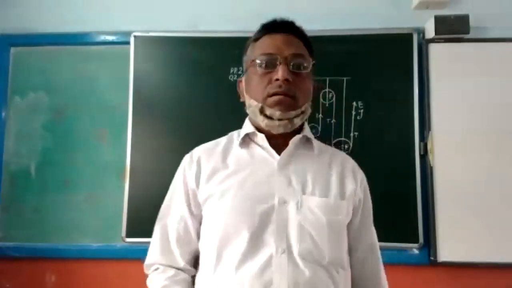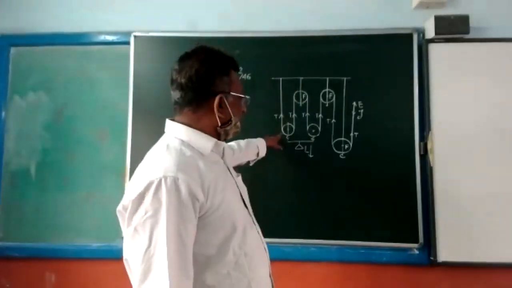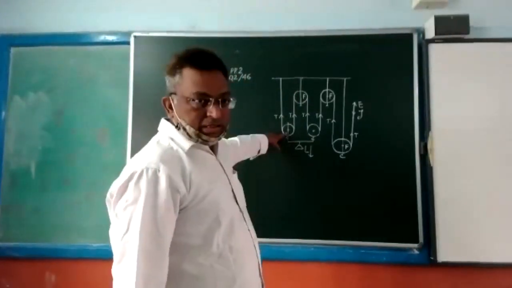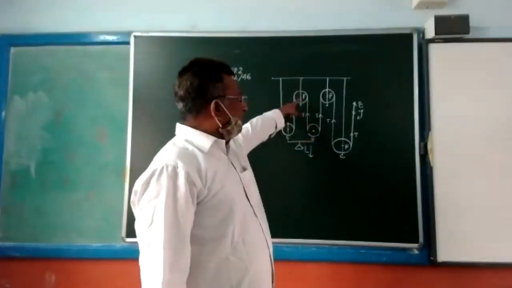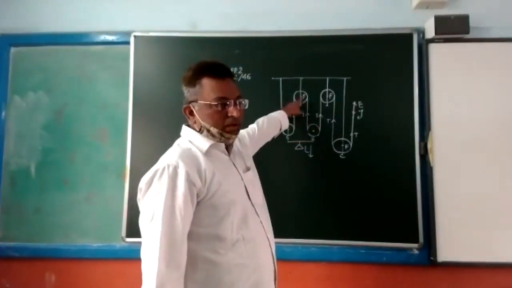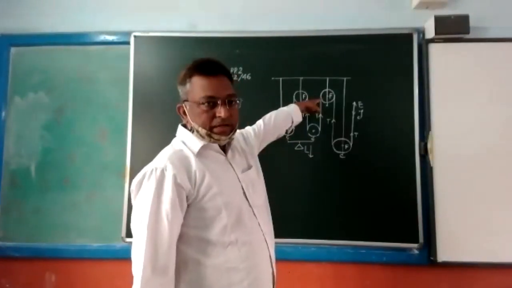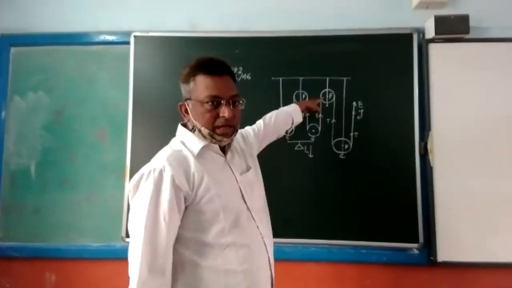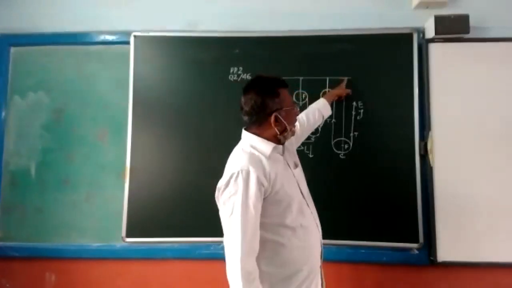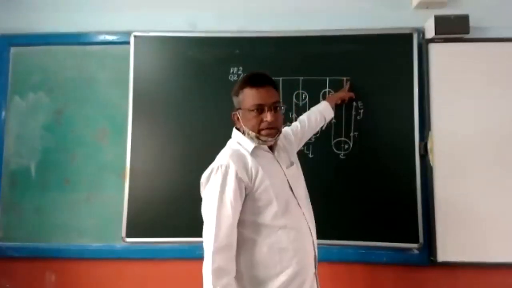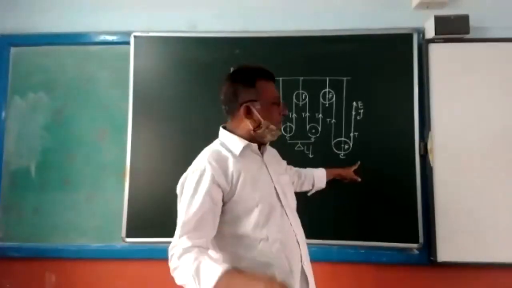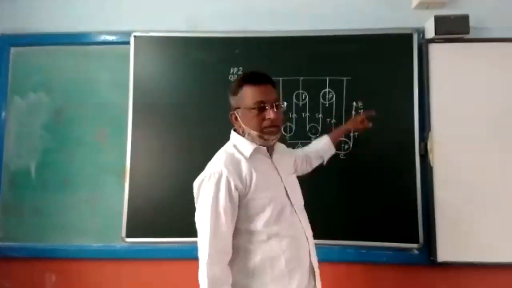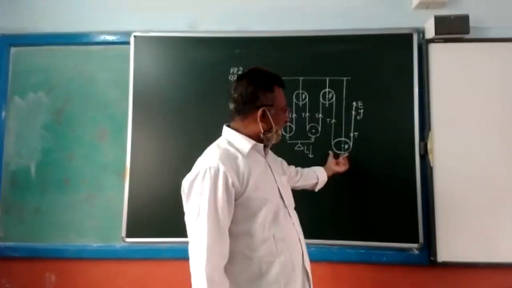Yes. Have you observed? This is the mobile pulley. This is the second mobile pulley. This is the first fixed pulley. F is written there, it means that is the fixed pulley. I have increased the height of this fixed pulley because here effort is applied in upward direction through a large distance.